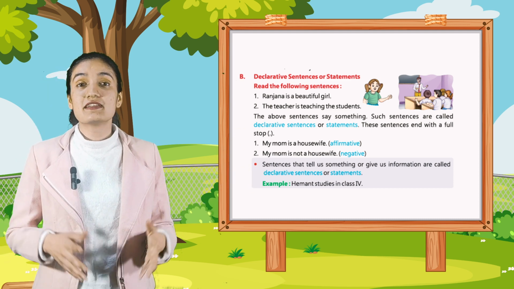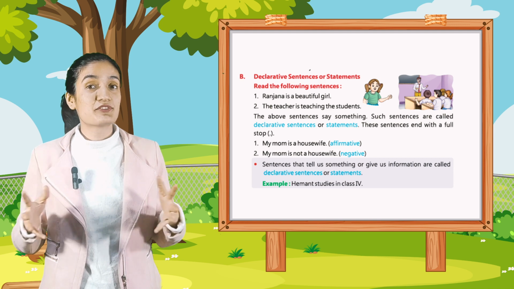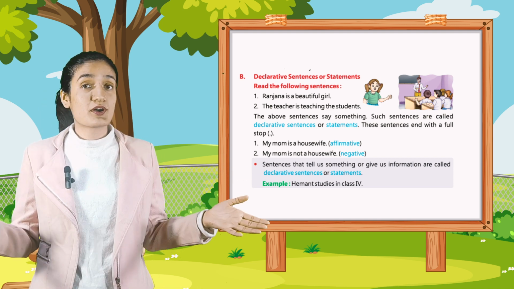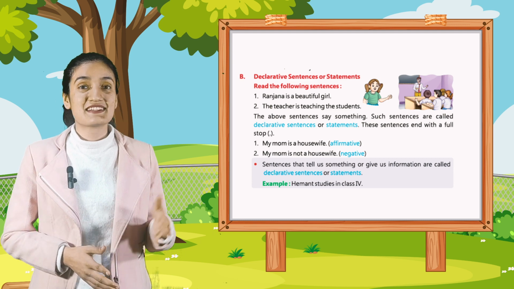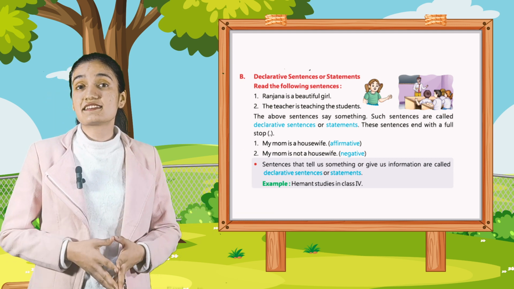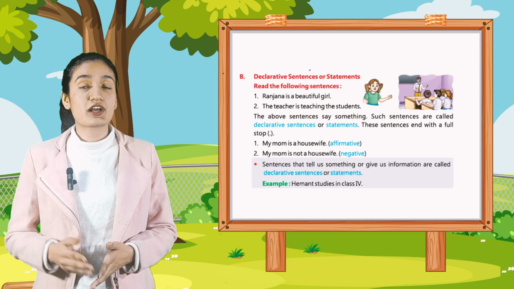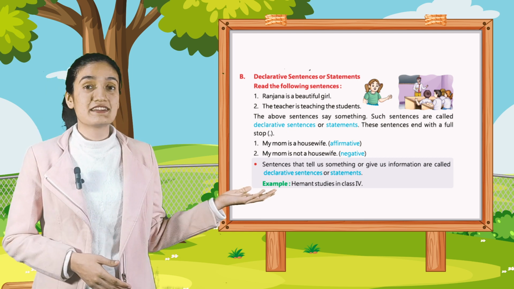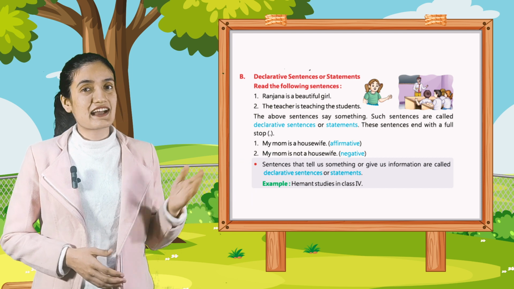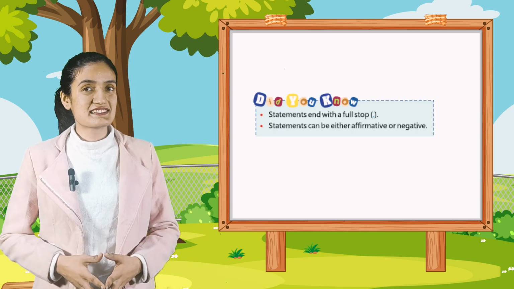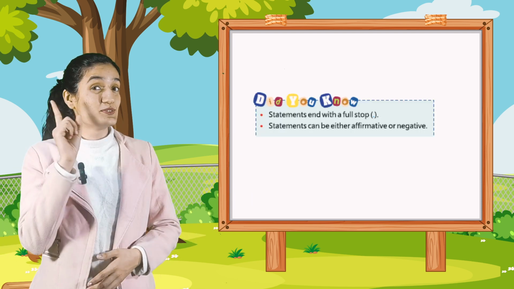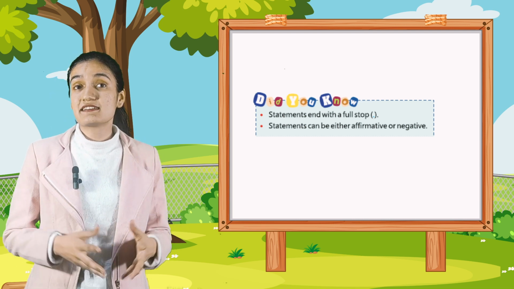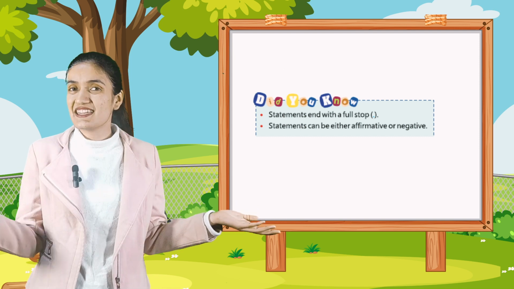First, my mom is a housewife. Affirmative. Second, my mom is not a housewife. Negative. Sentences that tell us something or give us information are called declarative sentences or statements. Example is, Hemant studies in class 4. These sentences are statements. Now, do you know statements end with a full stop? Statements can be either affirmative or negative.